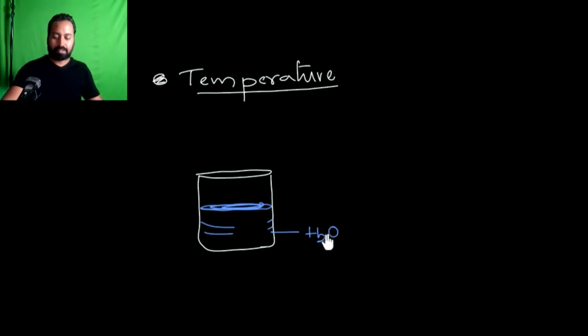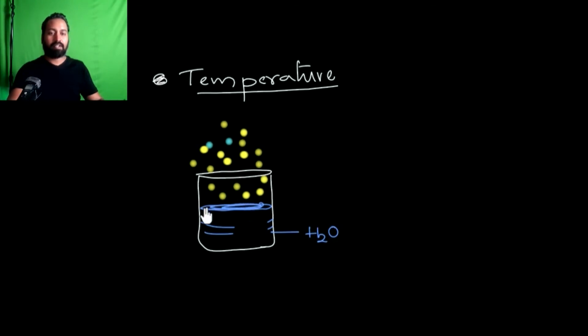Now in this, I'm going to dissolve some gas molecules. Assume that some gas molecules, so let me take some other color, the yellow gas molecules are there above the surface. And when the gas molecules are present above the surface, obviously they get dissolved in water, or in any solvent.